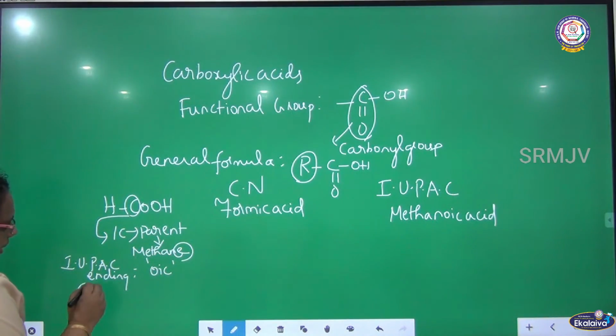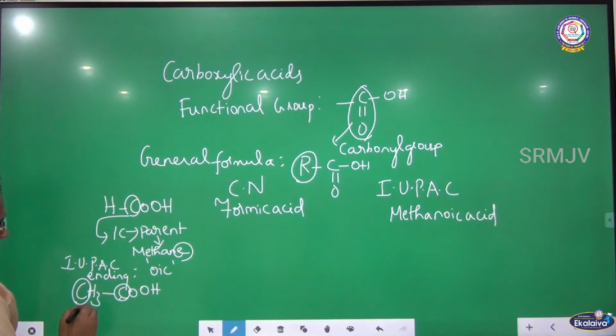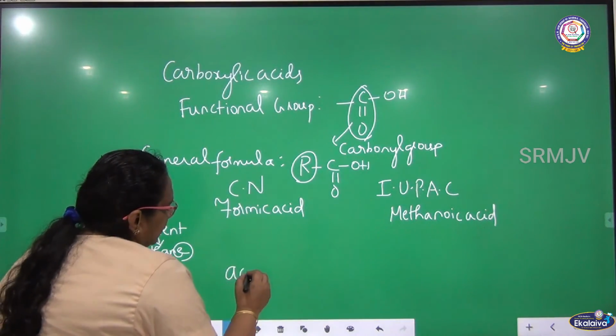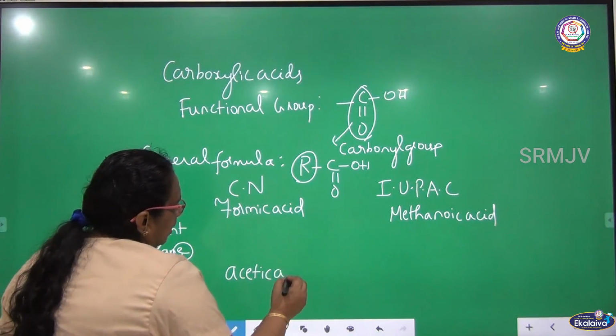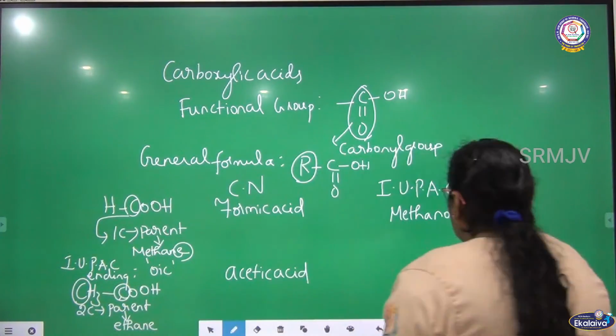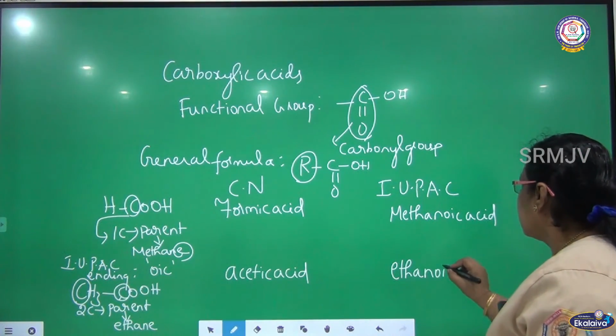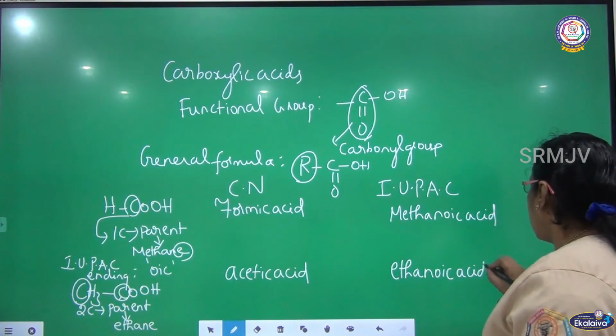Let me write the second member, CH3COOH. There are two carbon, so the parent is ethane. What is the common name? Acetic acid. What is the IUPAC name? Parent is ethane. Rub the T and add OIC. It becomes ethanoic acid.